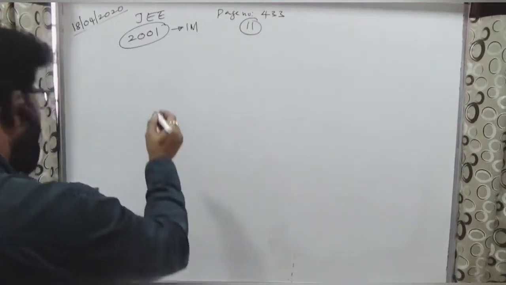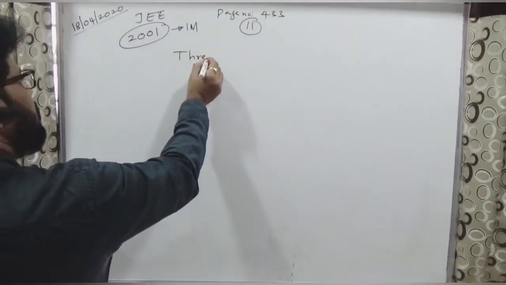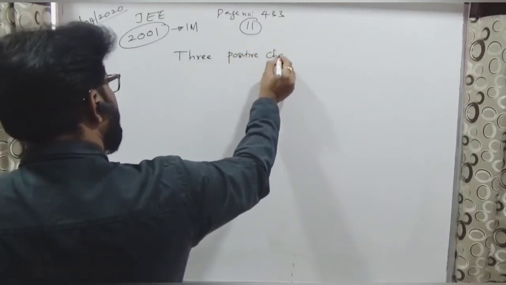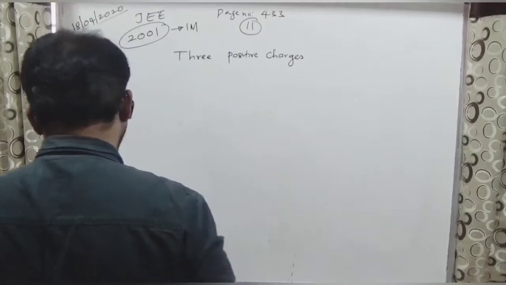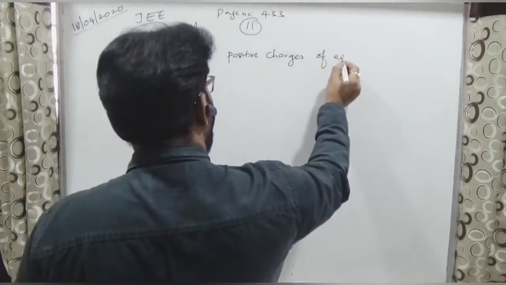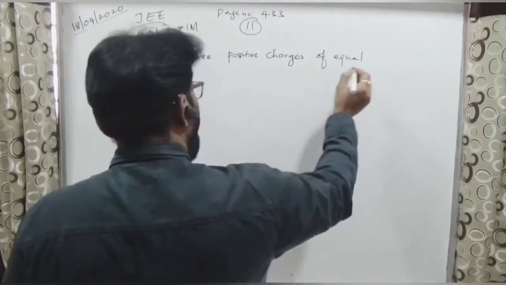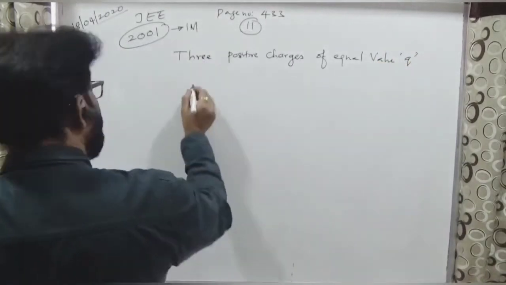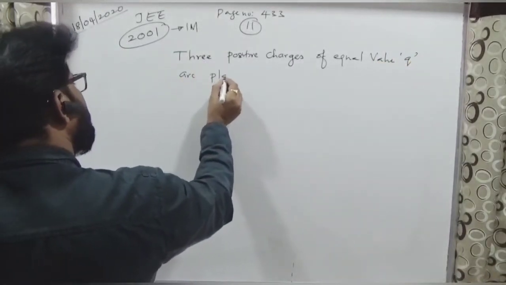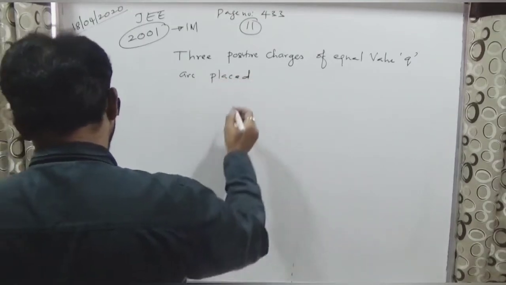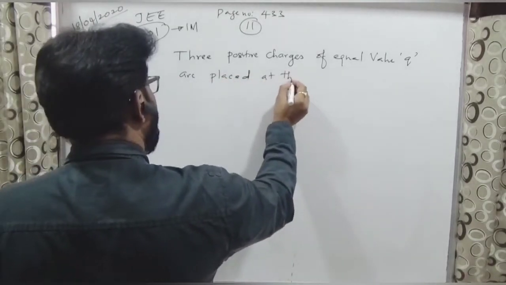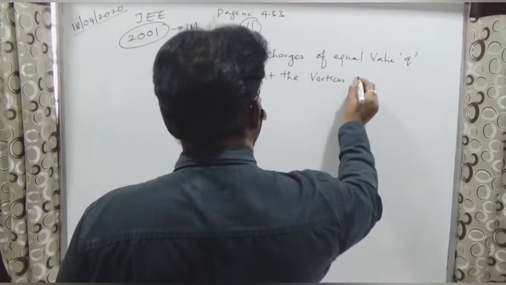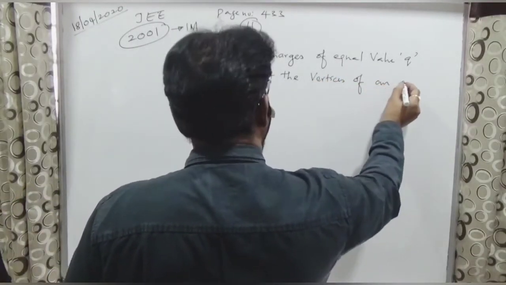You're saying that three positive charges of equal value Q are placed at the vertices of an equilateral triangle.